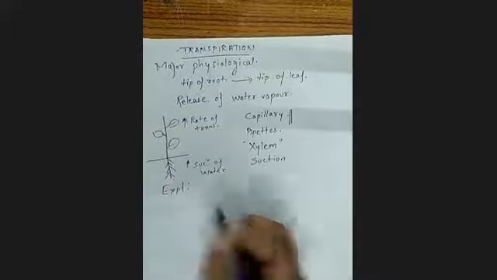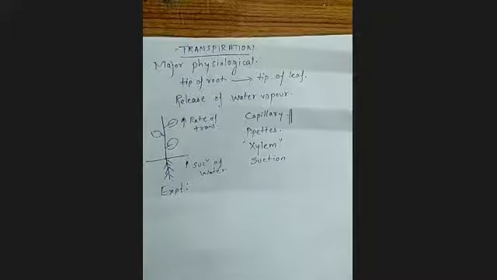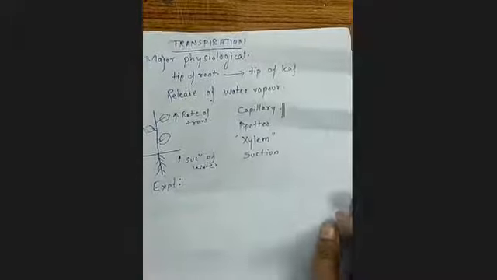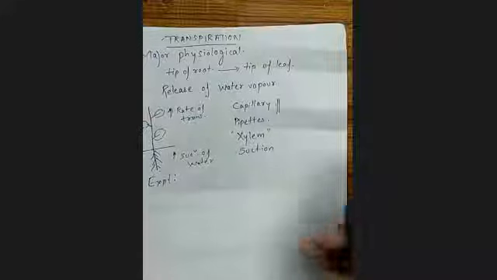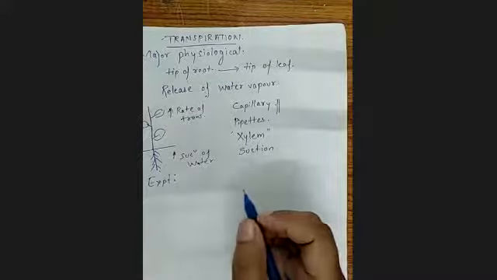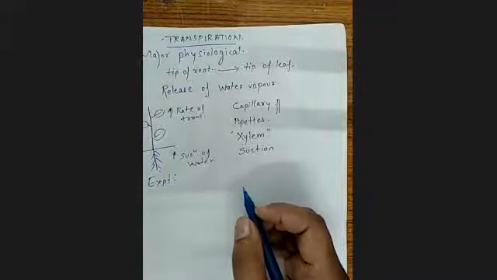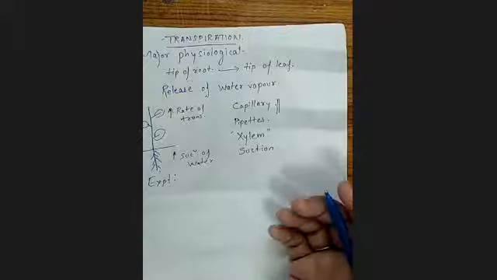Miss, transpiration takes place only when respiration takes place? I didn't understand. Miss means any area where respiration takes place, in that area only transpiration will take place. For respiration for plants, you are asking me.